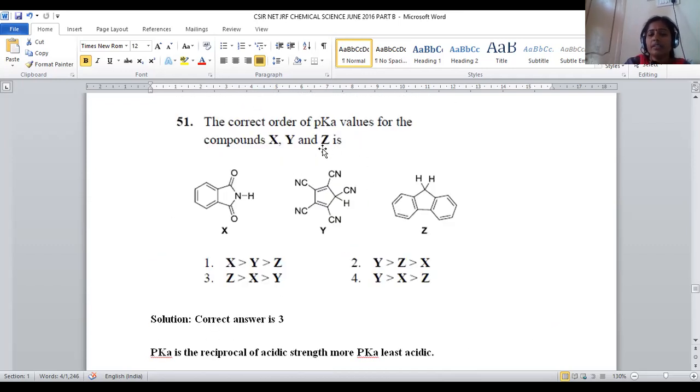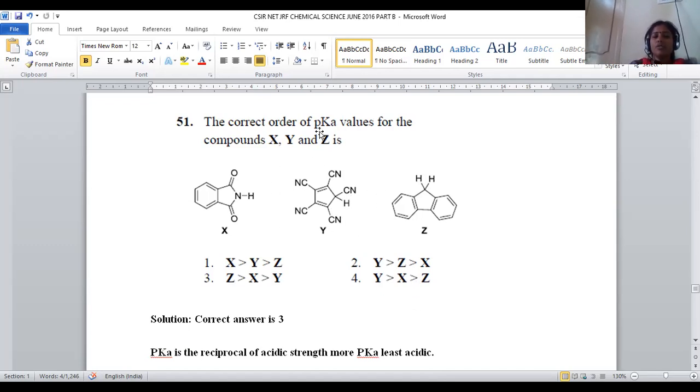So pKa is predicted from the acidic nature of the protons. Any compound having more provision to release H plus is called more acidic, in accordance with Bronsted, right? So which is called the stronger Bronsted acid? The one having the stronger tendency to lose H plus. Whose acidic tendency will be higher.